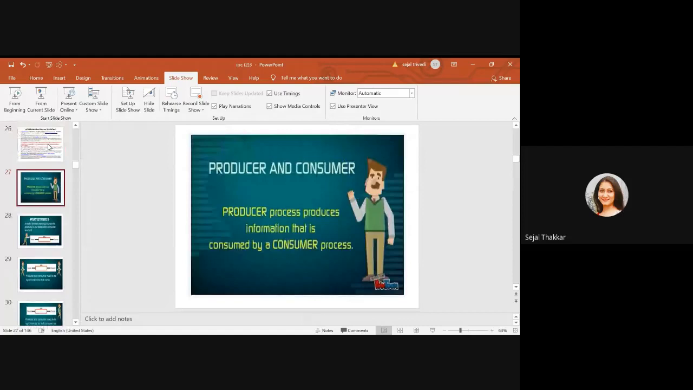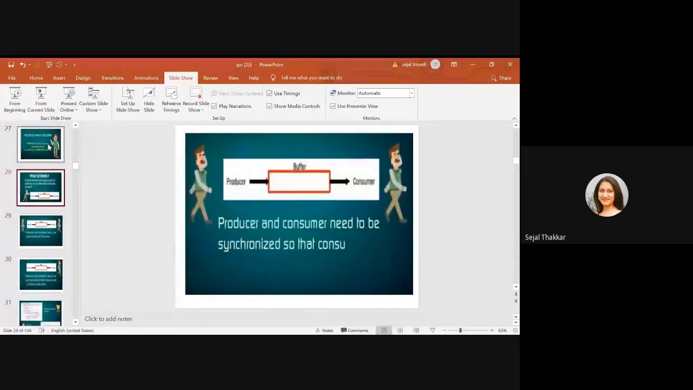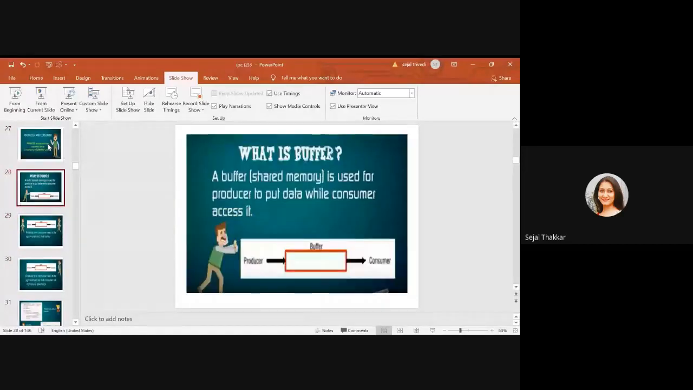I told you the Parle-G biscuit story, that there is one factory which is producing the Parle-G biscuit and there is one shopkeeper who wants that particular Parle-G biscuit, right? And there is one truck through which they are doing the transfer of Parle-G biscuit, right? That truck is known as a buffer, which is shared memory that is going to be shared by the